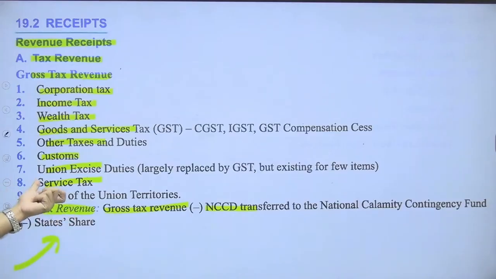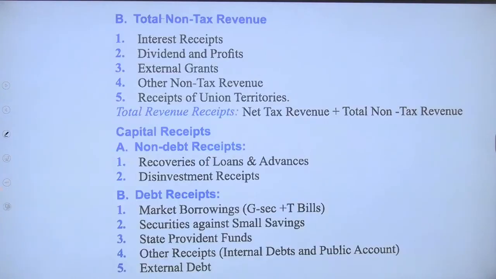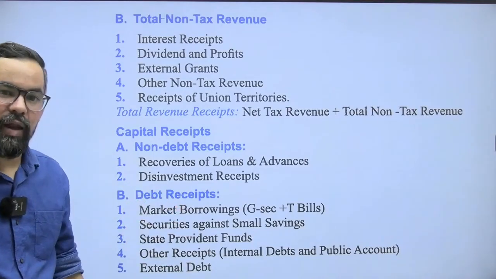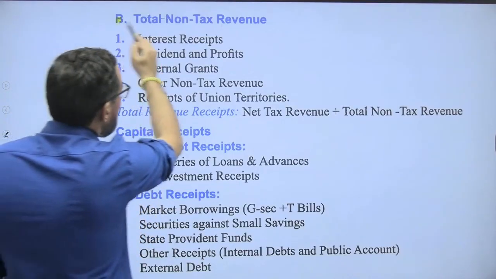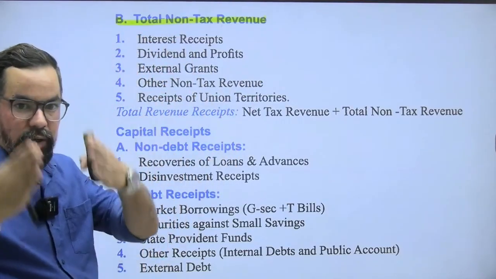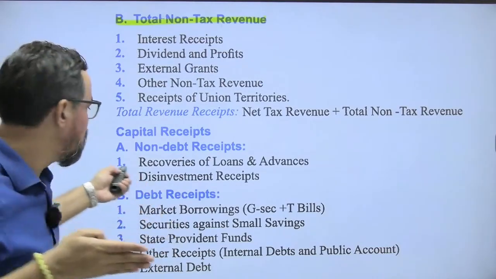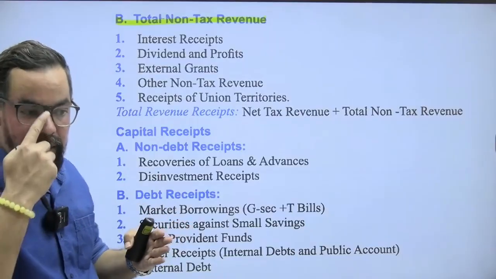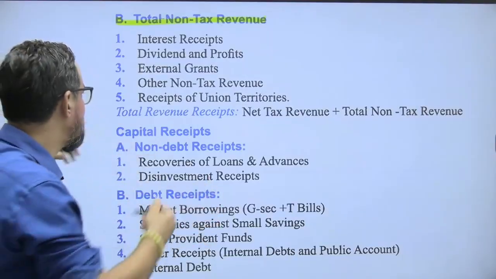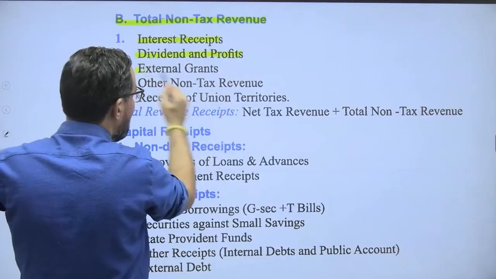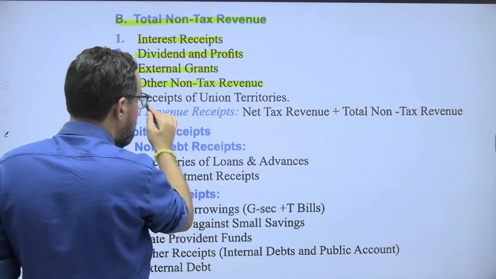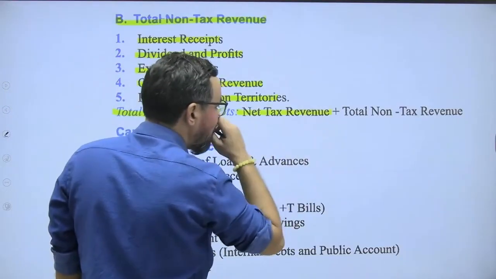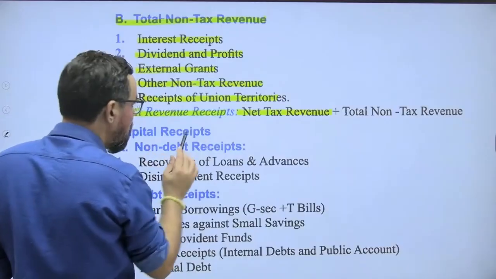We have practiced some case studies also in this topic. Tax revenue, non-tax revenue. Non-tax revenue is like fines, penalties, dividends and all of the government. So revenue income is further divided into two parts: tax revenue, these are the sources for the tax revenue, then non-tax revenue, other than taxes like fines, challans and all these come under this. Interest receipt, dividend and profit, external grants, other non-tax revenue, receipt of union territories. Total revenue receipt is net tax revenue plus non-tax revenue, that is your total one.